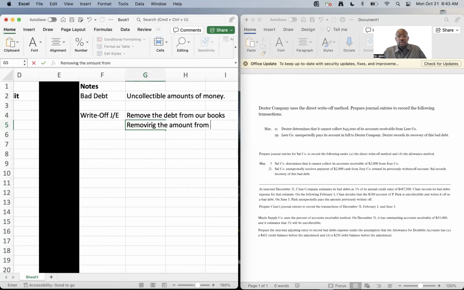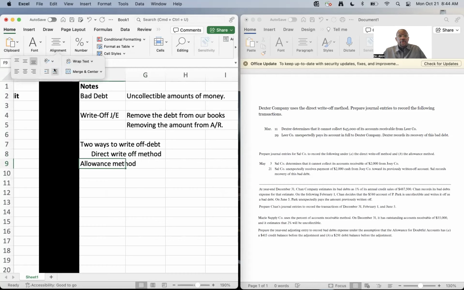The first method is called the direct write-off method, and the second is called the allowance method. Forgive me, I'm getting ahead of myself. So here we have it. We have two ways to write off this bad debt. First one is the direct write-off, and the second is the allowance method.